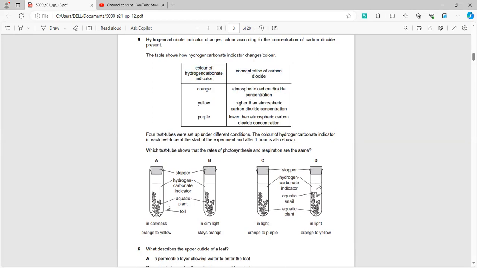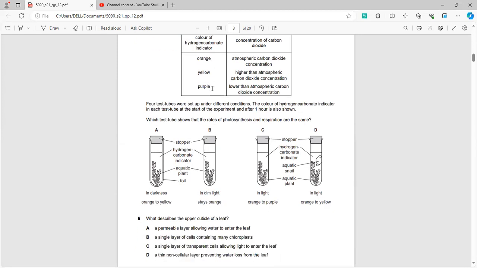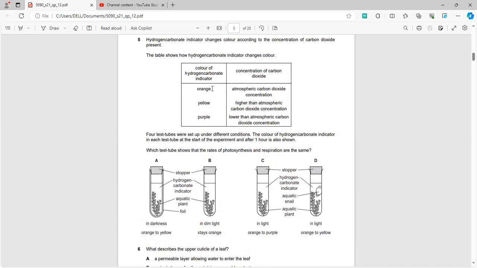So now we just have to clearly look at all four of our options, and we can see that the correct option will be B. Why? Because it is the only one. What have they asked? They have asked which test tube shows that the rate of photosynthesis and respiration are the same. In option B, the dim light stays orange, and orange symbolizes that the atmospheric CO2 concentration remains the same.